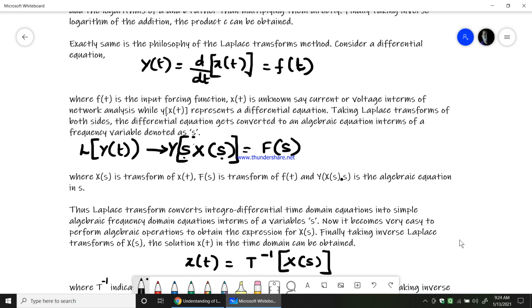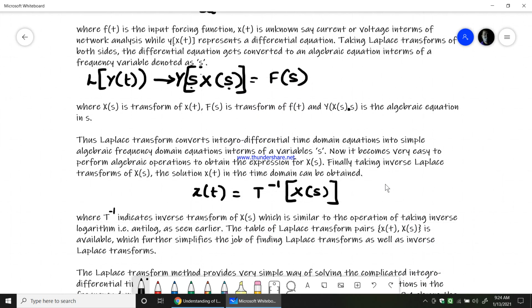finally we take the inverse Laplace transform of that X(s) to find x(t) back in the time domain. We can't keep the equation in the frequency domain itself. We need the equation back in the time domain to analyze any system. You can't keep the solution in Laplace transformed form. You need to convert it back to the time domain, so that using those equations you can analyze the system. Therefore we have the inverse Laplace transform, which does that job, converting X(s) back to x(t) in the time domain.